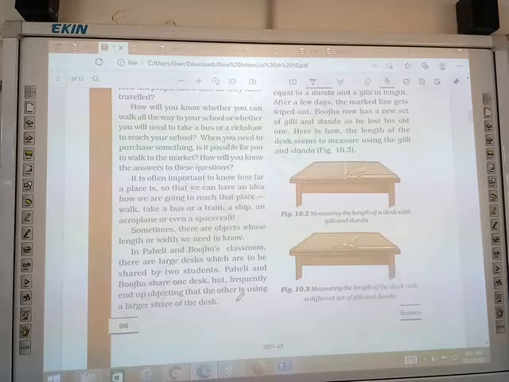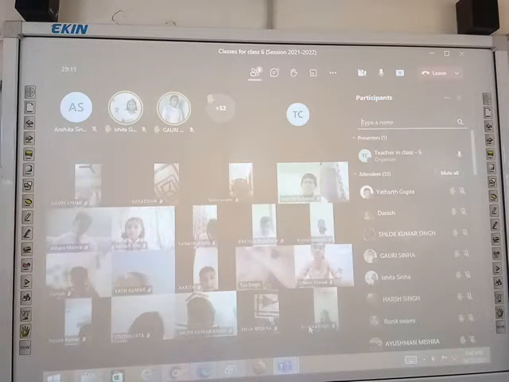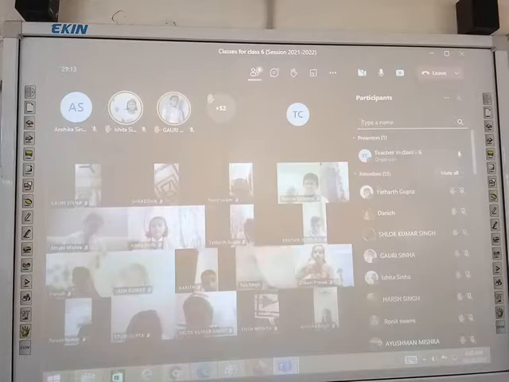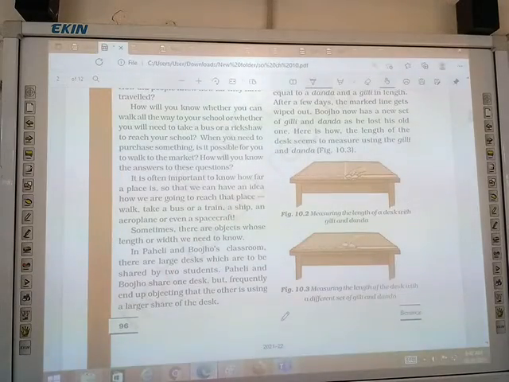Speak loudly. Sometimes there are objects whose length or width we need to know. In Paheli and Bojo's classroom, there are large desks which are to be shared by two students. Paheli and Bojo share one desk, but frequently end up objecting that the other is using a larger share of the desk.